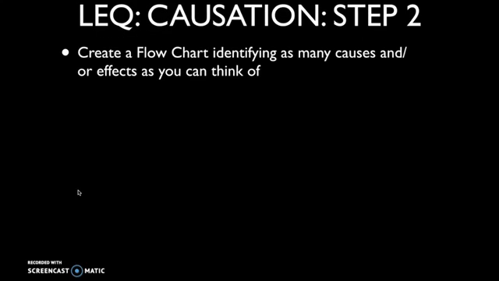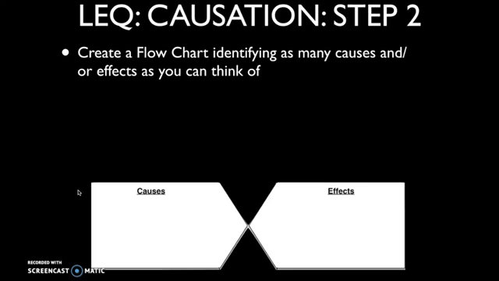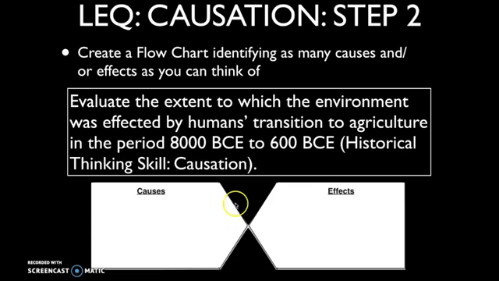So once you've really broken down that prompt, the next step is to start to create a flow chart and try and identify in a causation essay as many causes or effects as you can think of. So here we have our event. And then depending on what they're asking for, and again, they could be asking for causes and effects, in which case you have to address both. But let's just say they ask for, like this one, the effects. So you're going to then fill out the effects side of your flow chart by trying to identify as many, in this case, environmental effects that came about as a result of the transition to agriculture.